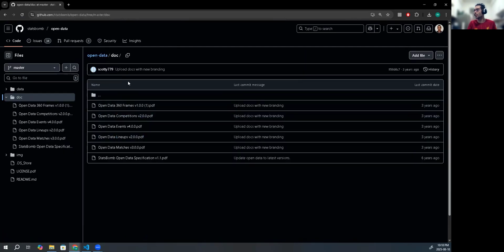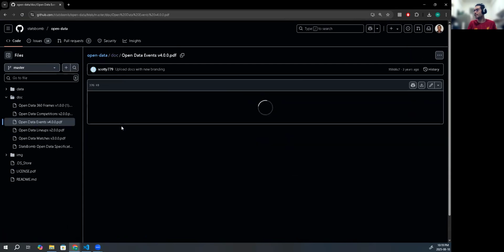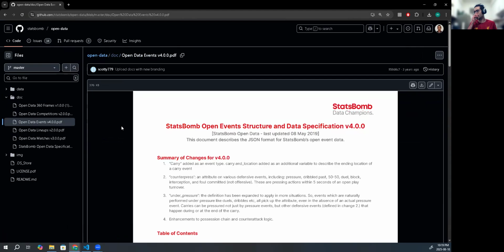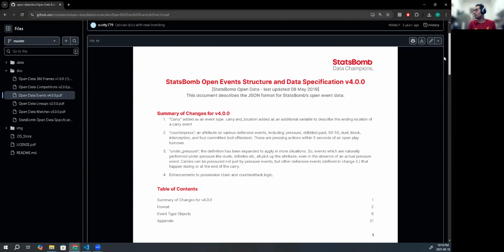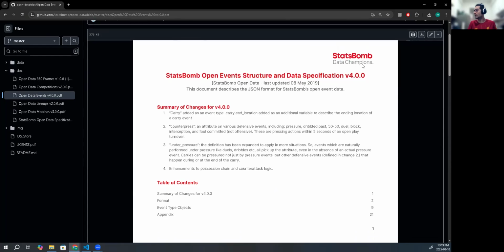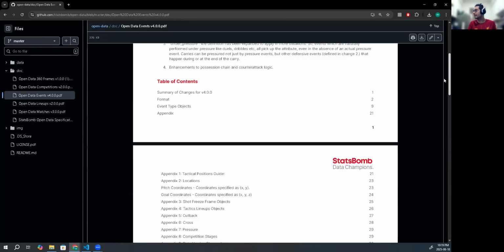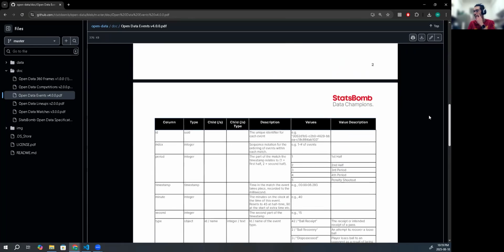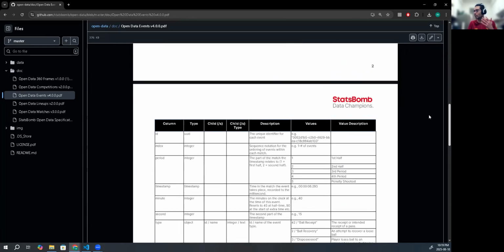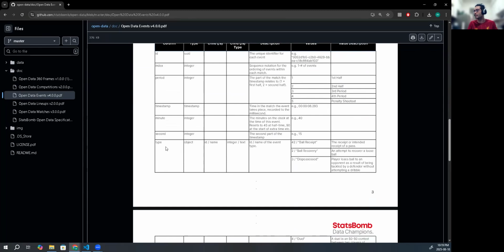In the documentation, for example, if I go to the events, which is the base dataset that we actually use, the events that happen through all the Euro Women's games, we can see all the information here, the recent changes for the latest versions, and the format and structure of all the columns, like ID, index, and type.